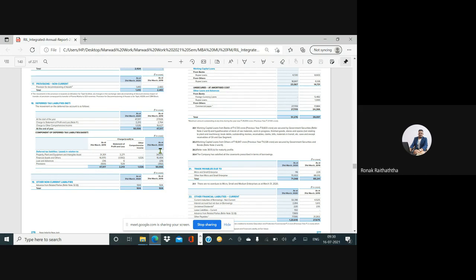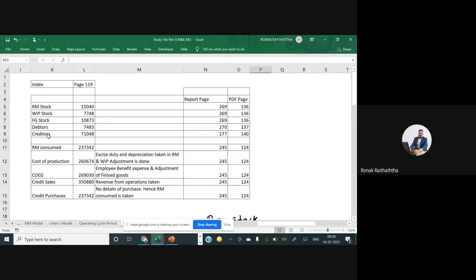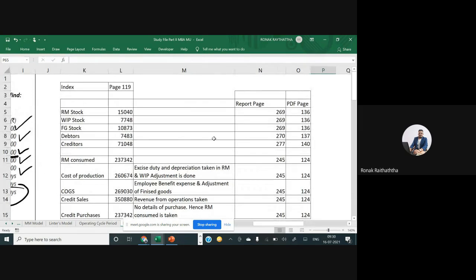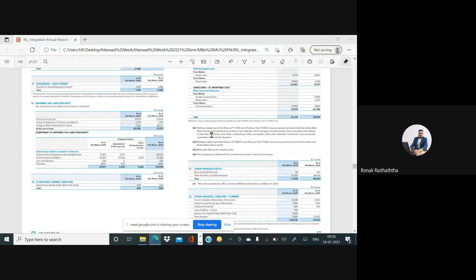So 1920 figures we are taking. For simplicity of calculation, we are going to find the operating cycle period of Reliance Industries Limited from the given information we have. We'll also find the cash conversion cycle. I have just noted down the pages that we are going to refer. Their financial statements, balance sheet and P&L are presented at page number 140, 124, and in the financial statements, there may be notes to accounts. Let me take you over there so you'll be able to get it in a better way.